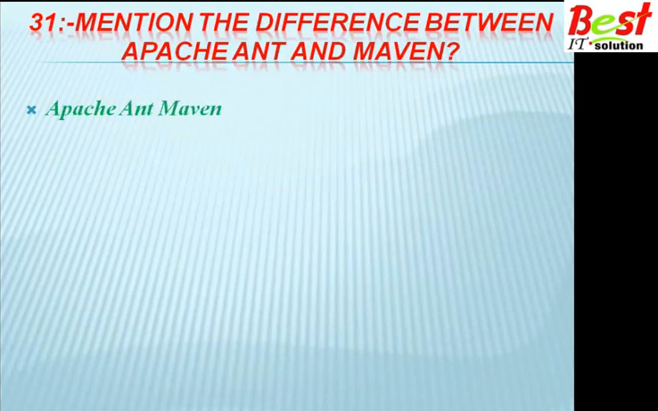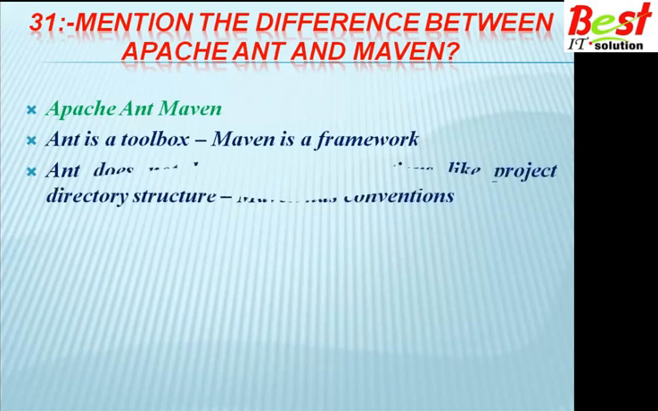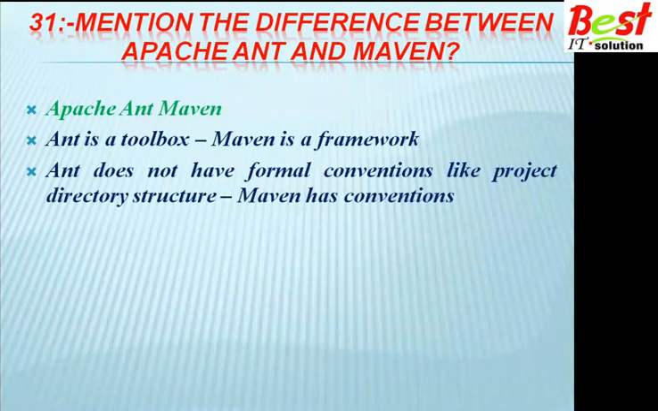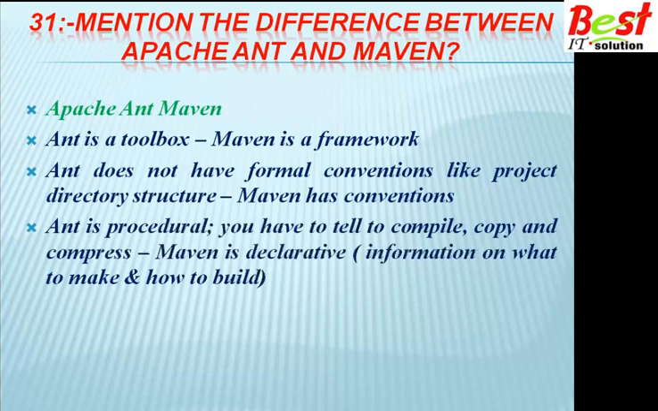Mention the difference between Apache Ant and Maven. Ant is a toolbox, Maven is a framework. Apache Ant is a toolbox, but Maven is a build framework, a build tool. Apache Ant does not have formal conventions like project directory structure. But Maven has particular conventions. It follows a particular project structure.